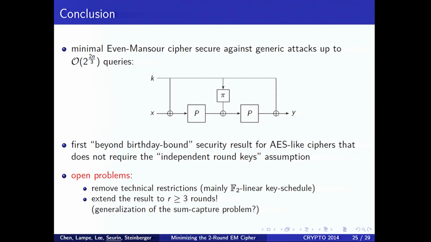And let me just give some open problems. So we have some technical restrictions for our results, so it would be cool to lift them. In particular, we require that the pi is linear, which is a bit odd, but it's for the Fourier analysis argument to go through. But I think it can be removed. And of course, the main open problem is to extend this result to three rounds and more. And for the moment, we have no idea how to generalize this sum capture problem to a larger number of rounds. Okay, thank you.